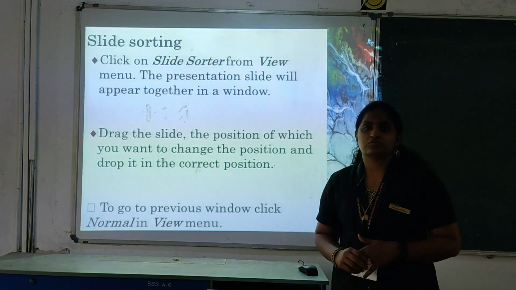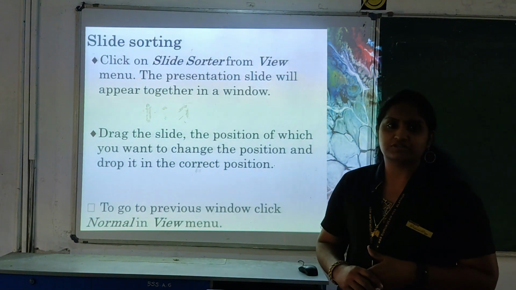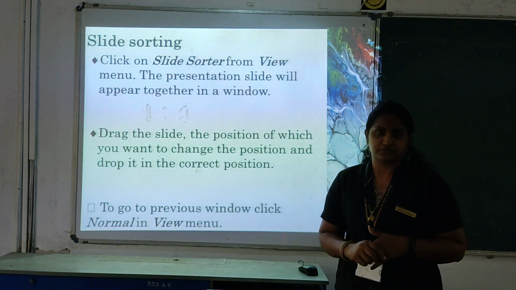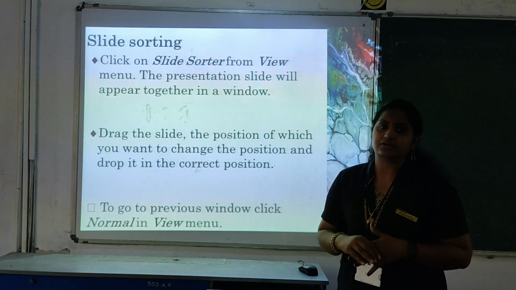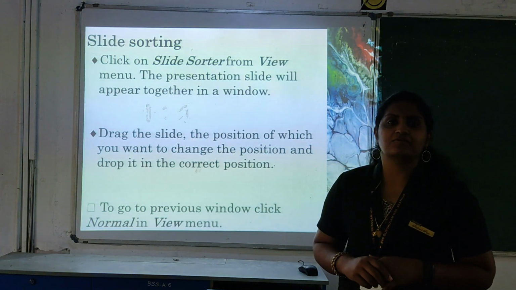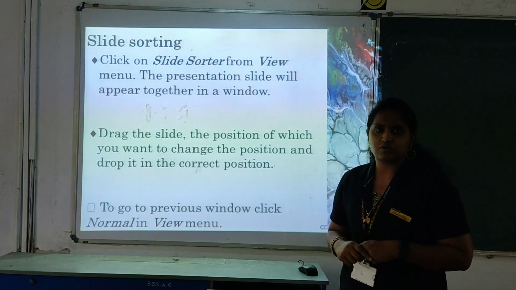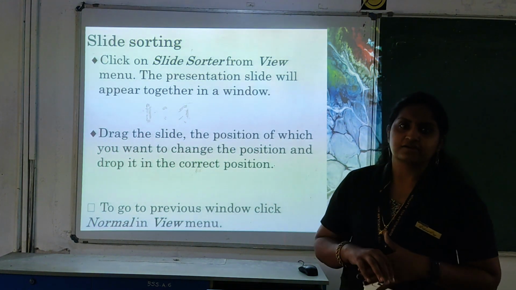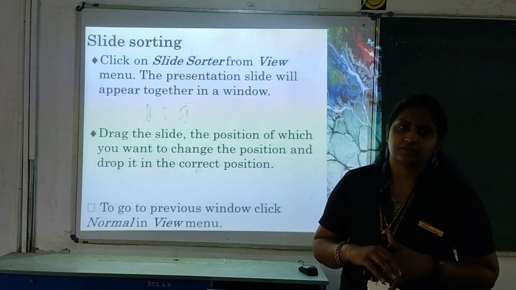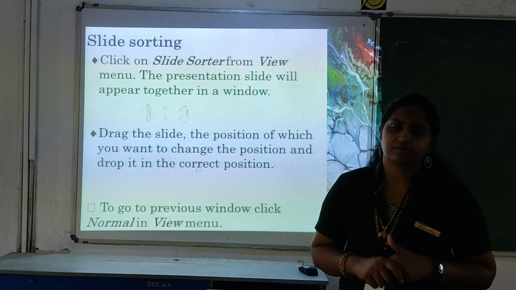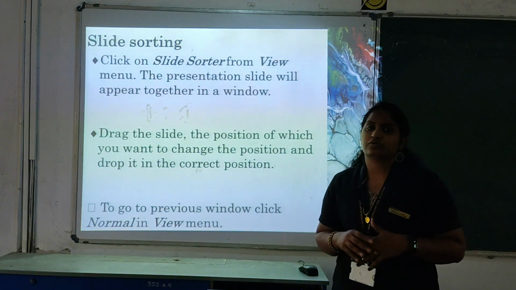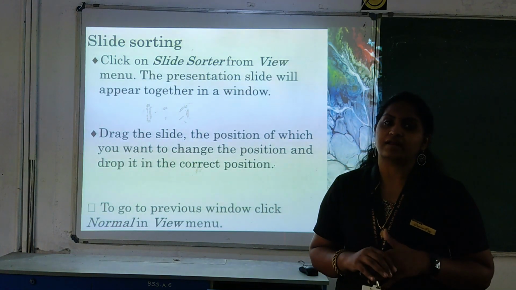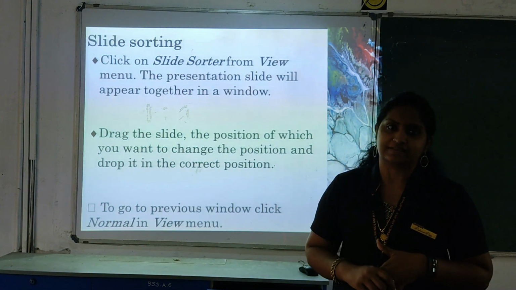So next, let's discuss what is slide sorting. We know that in presentation we have 4 different views. Generally we are editing with the normal view. And another one is slide sorter view. What is slide sorter? The slides in your presentation will be arranged in a line, so you can easily find out which slide is where. We can easily find out the arrangement of our slides, and you can change the position of the slides in that.